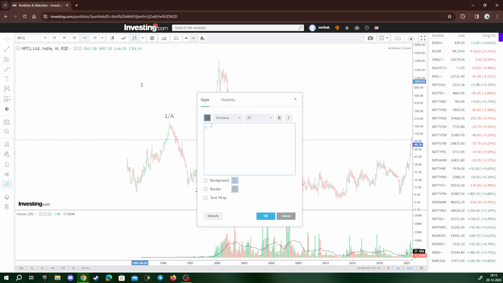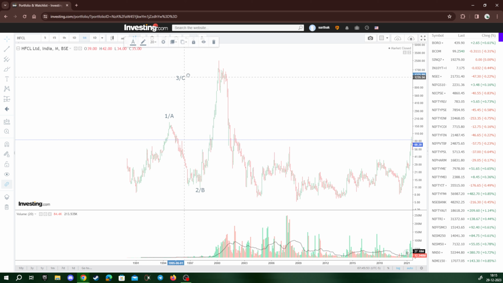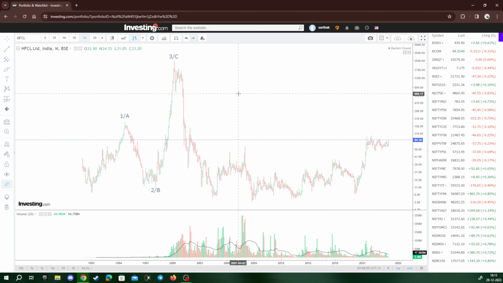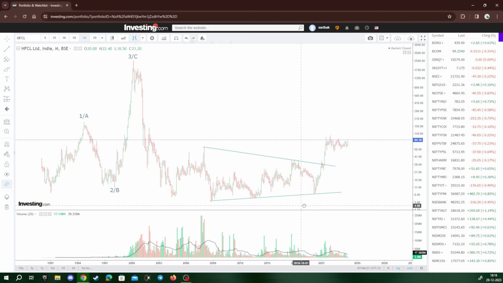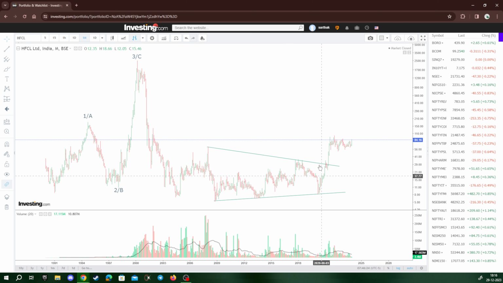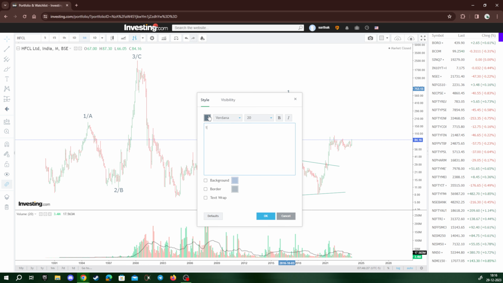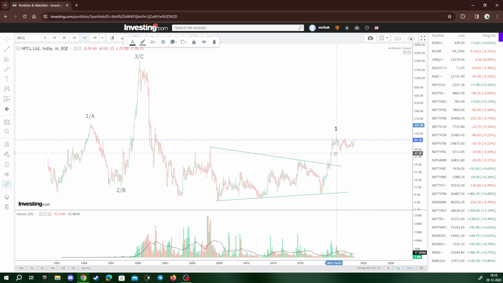But the things changed, and at that particular point of time, it would have been very hard for us to believe that this would actually be a wave C, and after that we would form some sort of complex correction over here. So we fell from 2500 and we made this kind of complex correction from 2003 to the 2020 COVID bottom, and from there I am starting to believe that a new impulse has already started, which is wave 1.